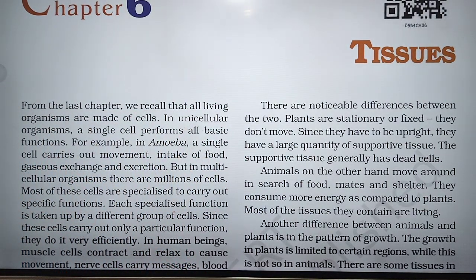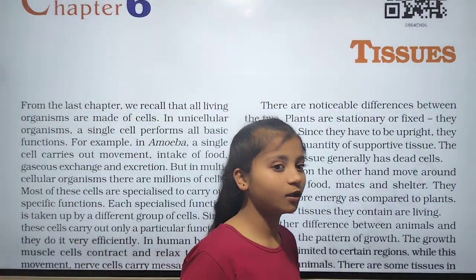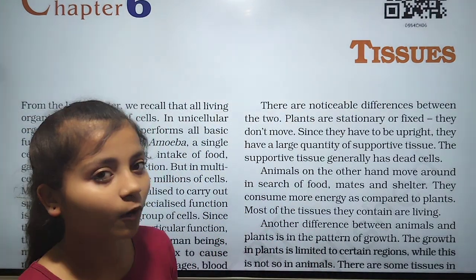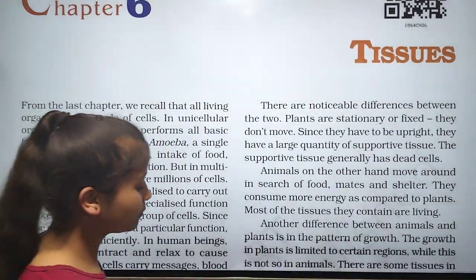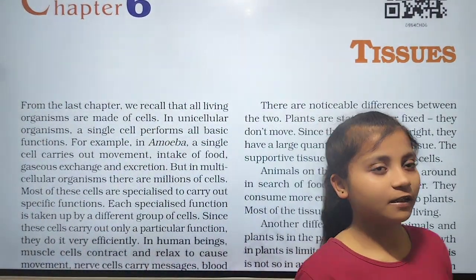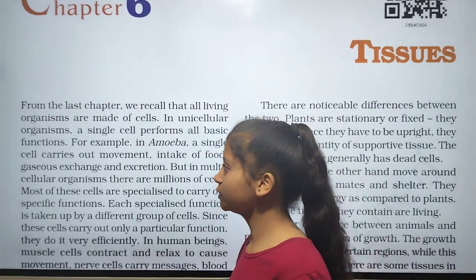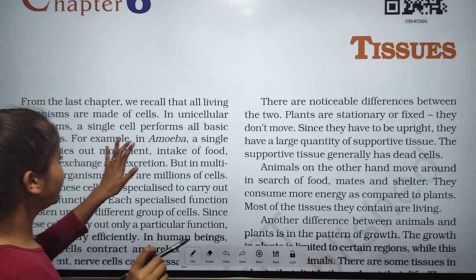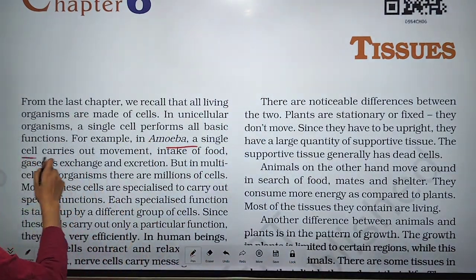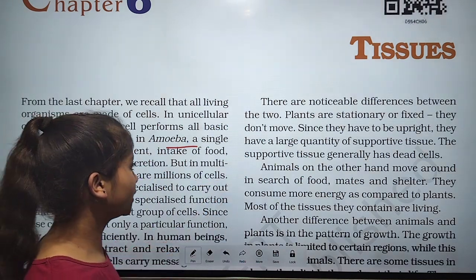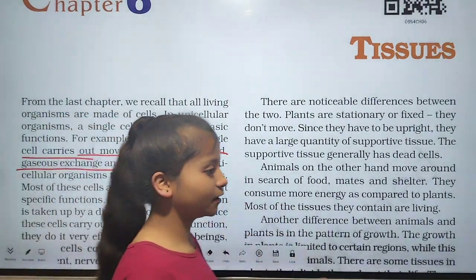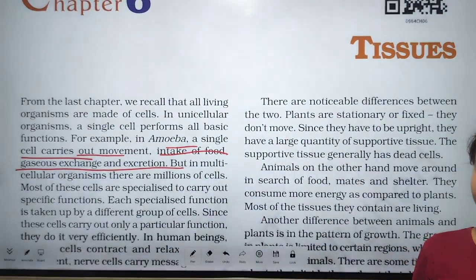From the last chapter, we recall that all living organisms are made up of cells. In unicellular organisms, a single cell performs all the basic functions. Obviously, if the organism has only one cell, then that one cell is responsible for all the functions. For example, in amoeba there is only one cell. A single cell carries out movement, intake of food, gaseous exchange and excretion. These are the functions that a single cell performs.